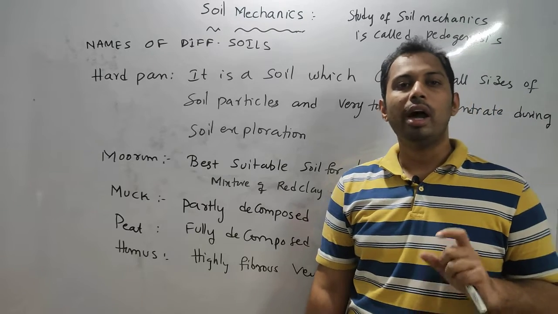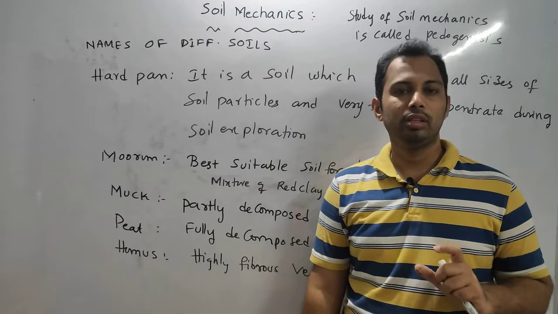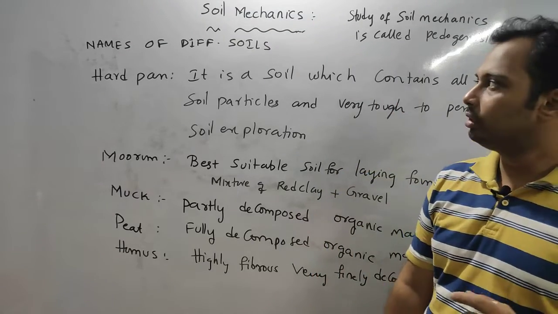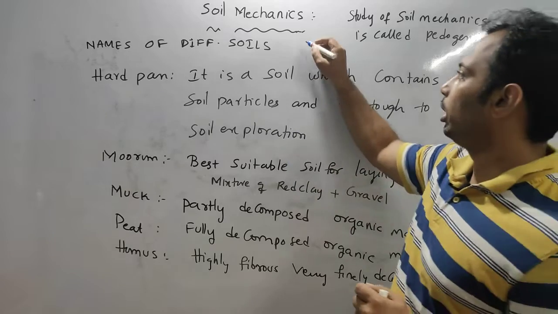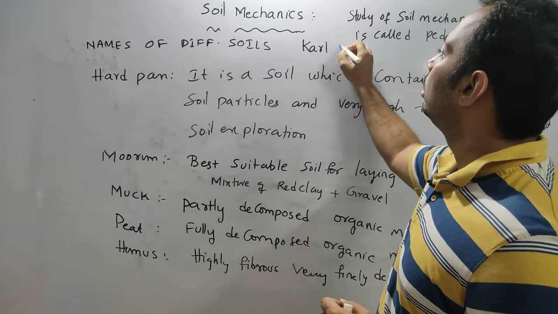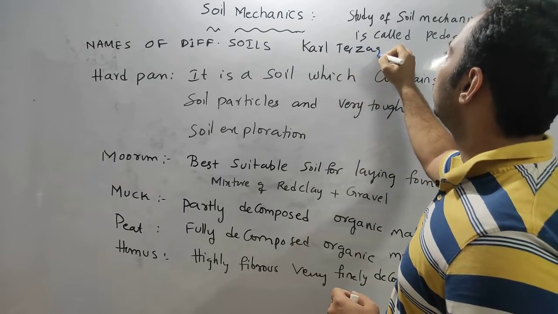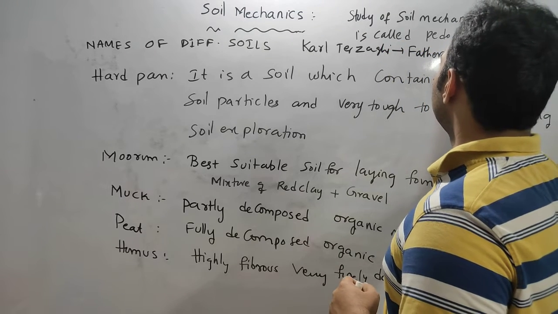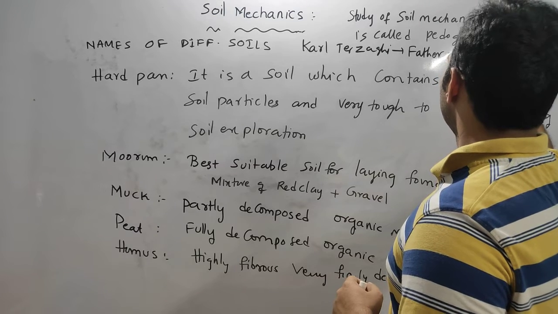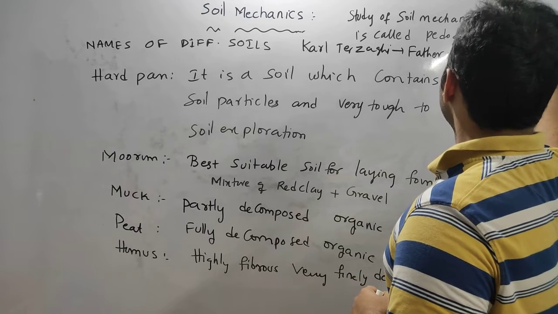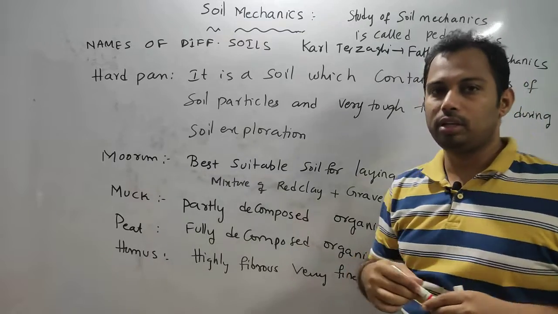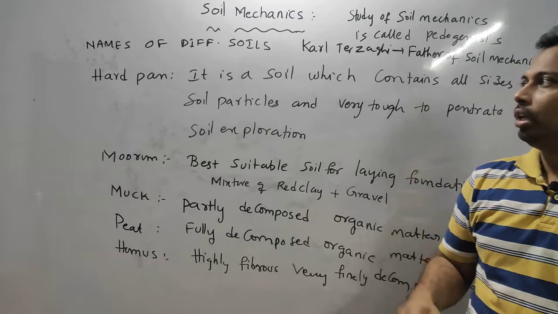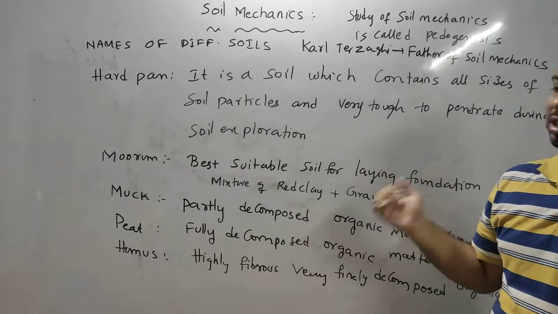This was first identified by Karl Terzaghi in the year 1925, so we call him the father of soil mechanics. As he suggested, this subject is needed for understanding soil behavior clearly. So this is all about the first introduction part.